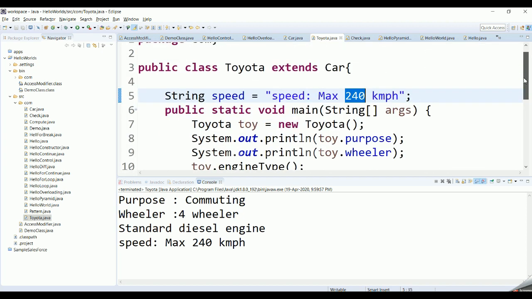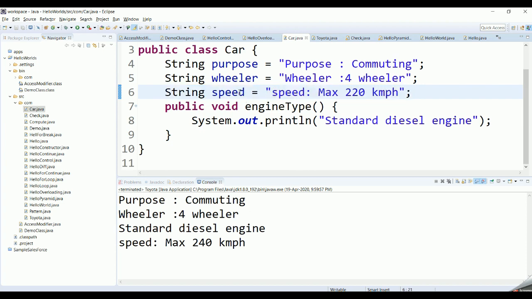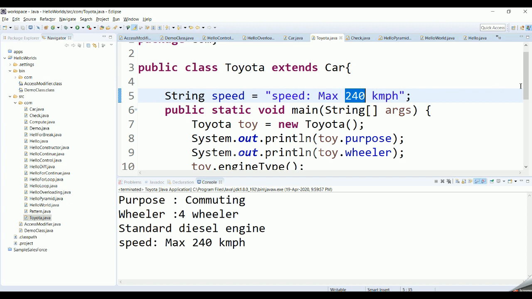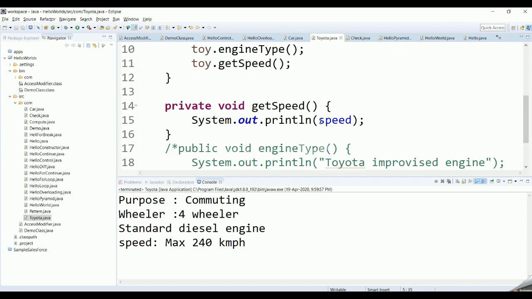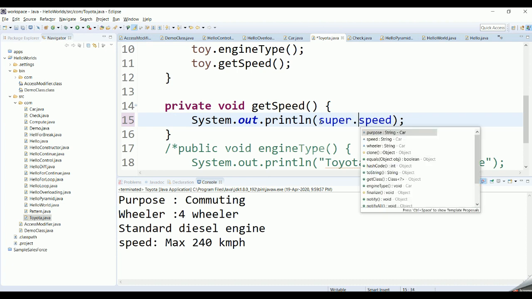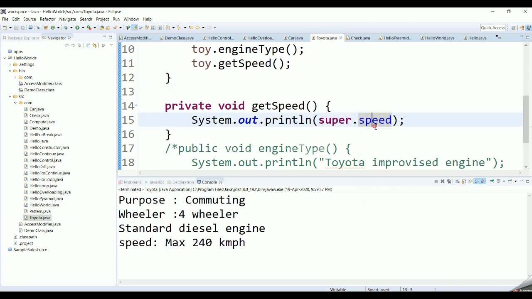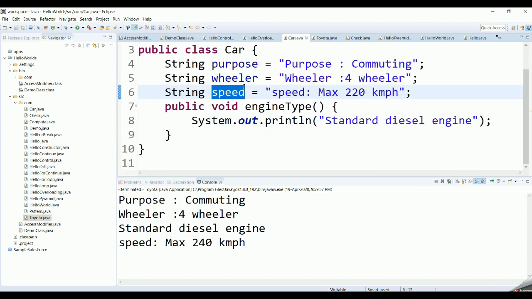Then how are we going to access the speed which is there on the base class car? For this we use a keyword called super. If you use the keyword super.speed, this speed will refer to the speed which is there on the base class.